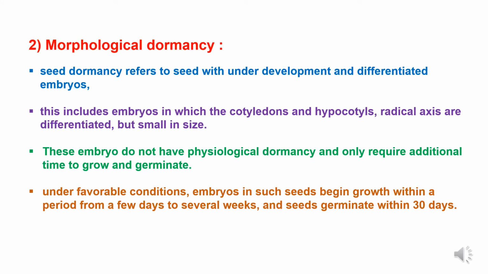Second is morphological dormancy. This class of seed dormancy refers to seeds with underdeveloped but differentiated embryos, which includes embryos in which the cotyledons and hypocotyl-radicle axis are differentiated but small in size. These embryos do not have physiological dormancy and only require additional time to grow and germinate. Commonly, under favorable conditions, embryos in such seeds begin growth within a few days to several weeks, and seeds germinate within 30 days.